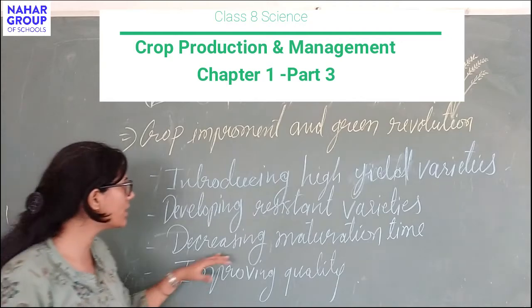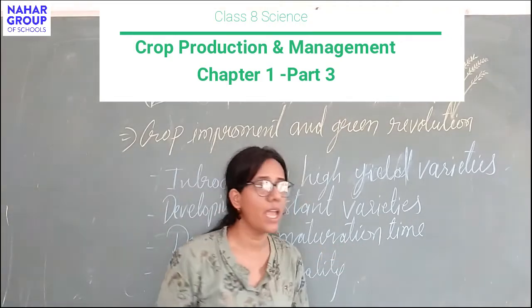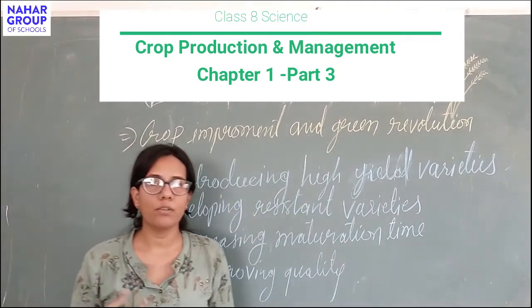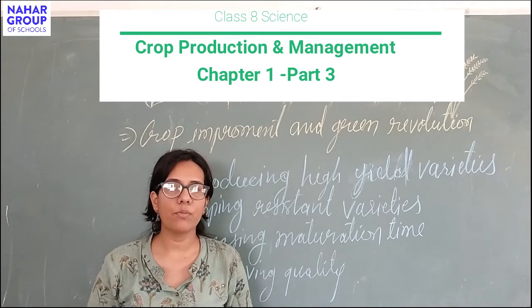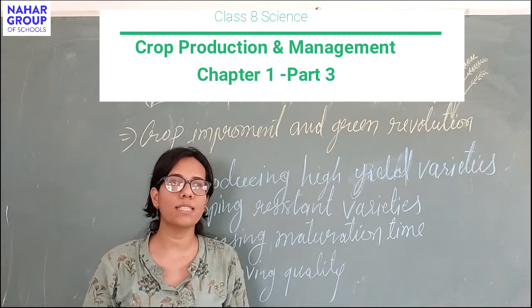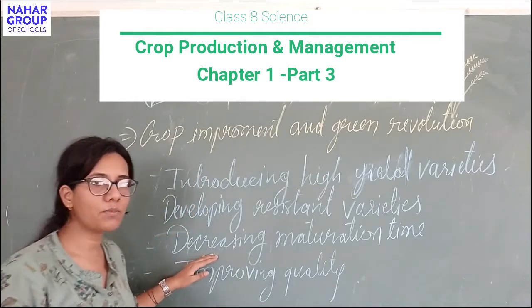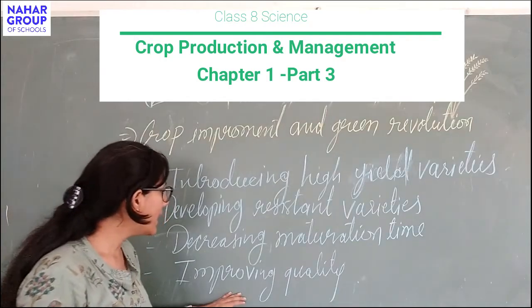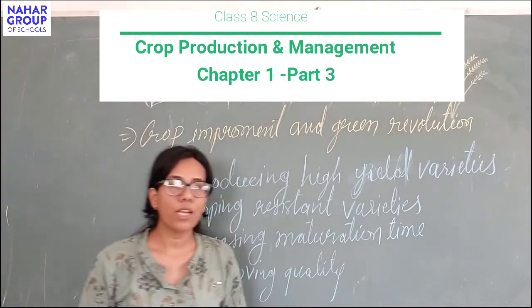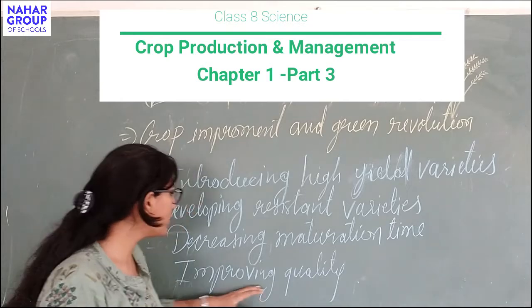Next is decreasing maturation time. If a crop will mature in lesser time, we will have more time to grow more crops on the same land. So we have to make some changes in the crop so they can mature faster and faster. Then improving the quality. What is the meaning of improving the quality?